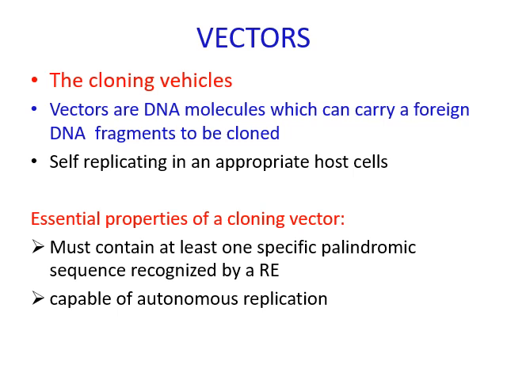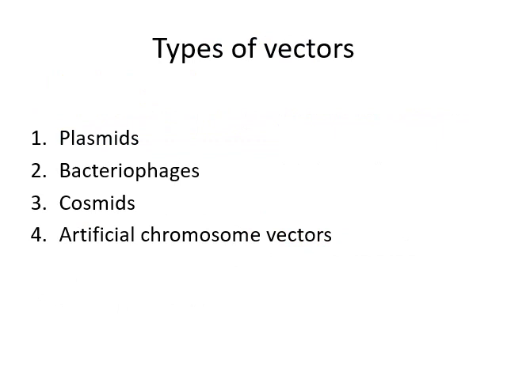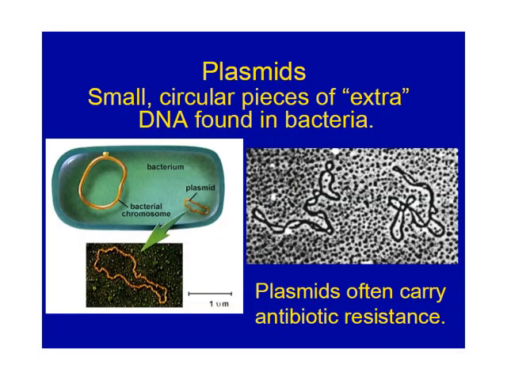That sequence should be recognized by the restriction endonuclease, and the vector should be capable of autonomous replication. Now the types of vectors: plasmids, bacteriophages, cosmids, and artificial chromosome vectors. Let's see one by one.